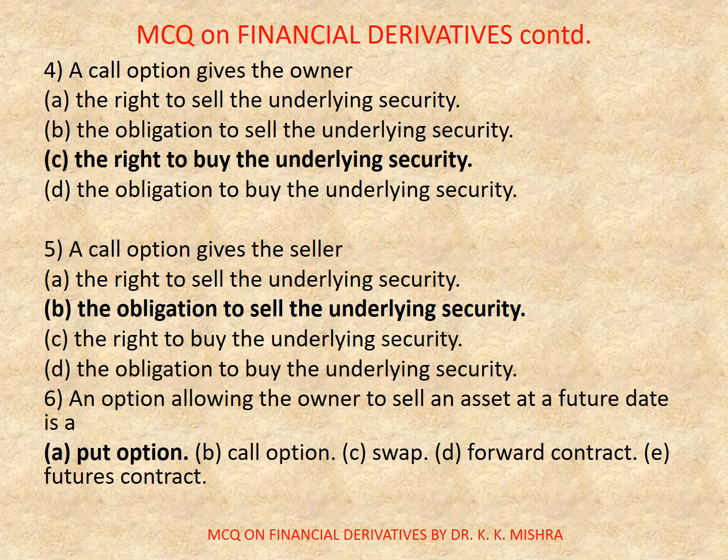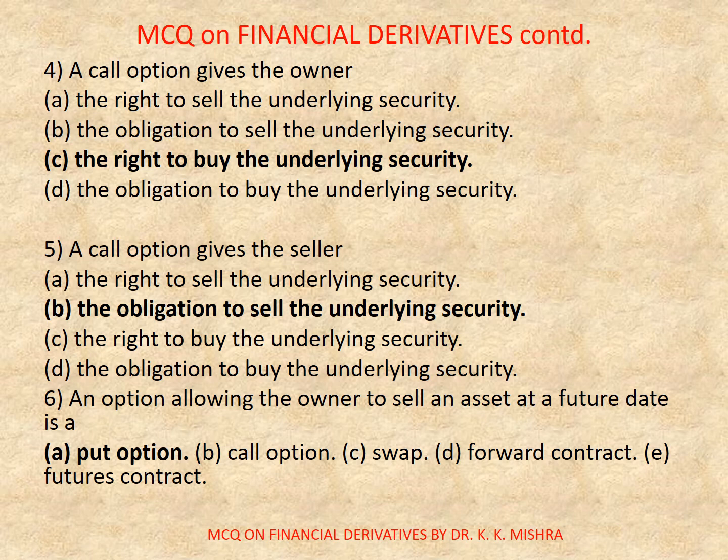Question number 5. A call option gives the seller. Options are A. The right to sell the underlying security, B. The obligation to sell the underlying security, C. The right to buy the underlying security, D. The obligation to buy the underlying security. Correct option is B. The obligation to sell the underlying security.